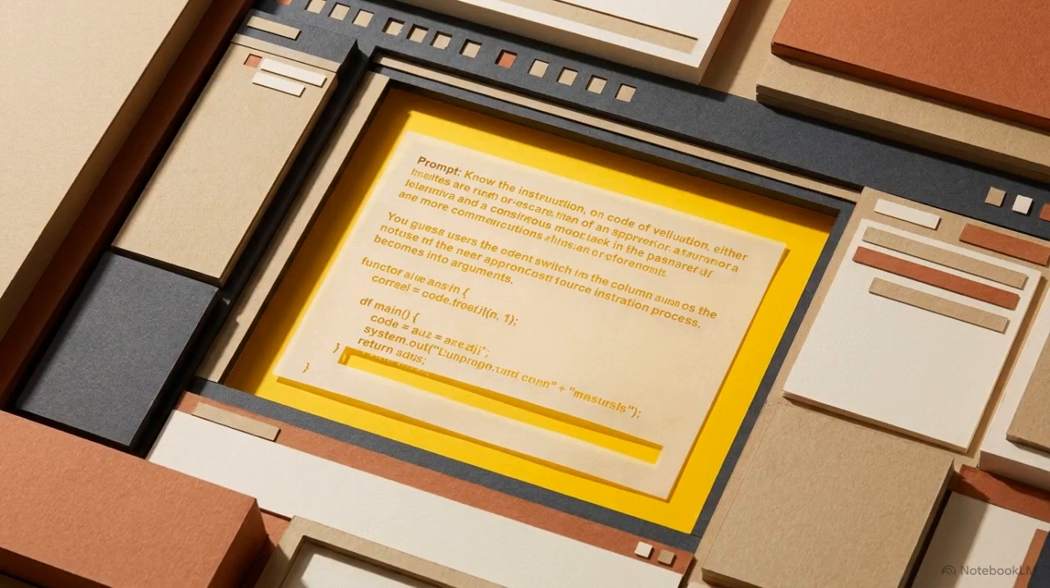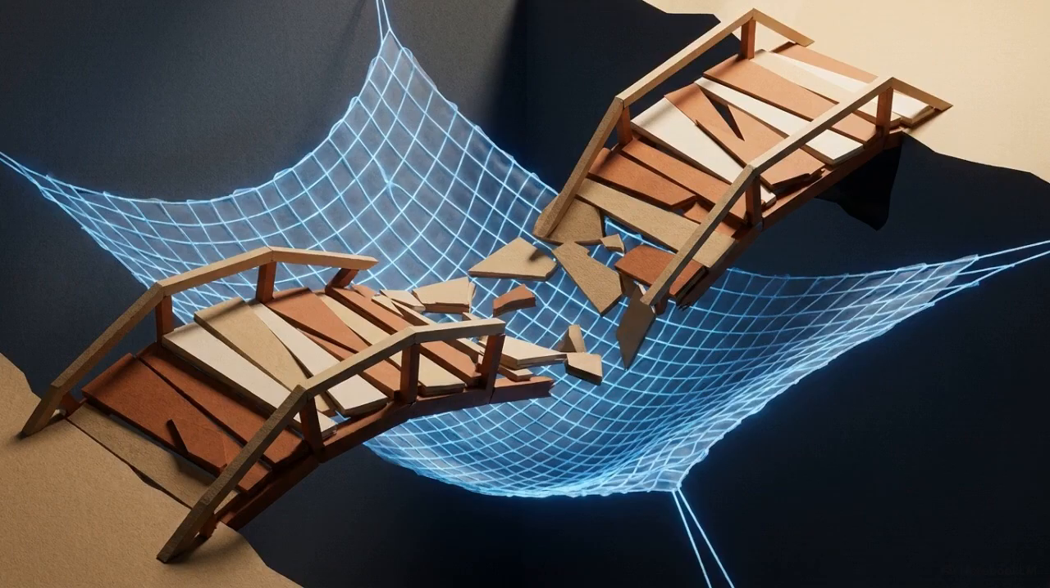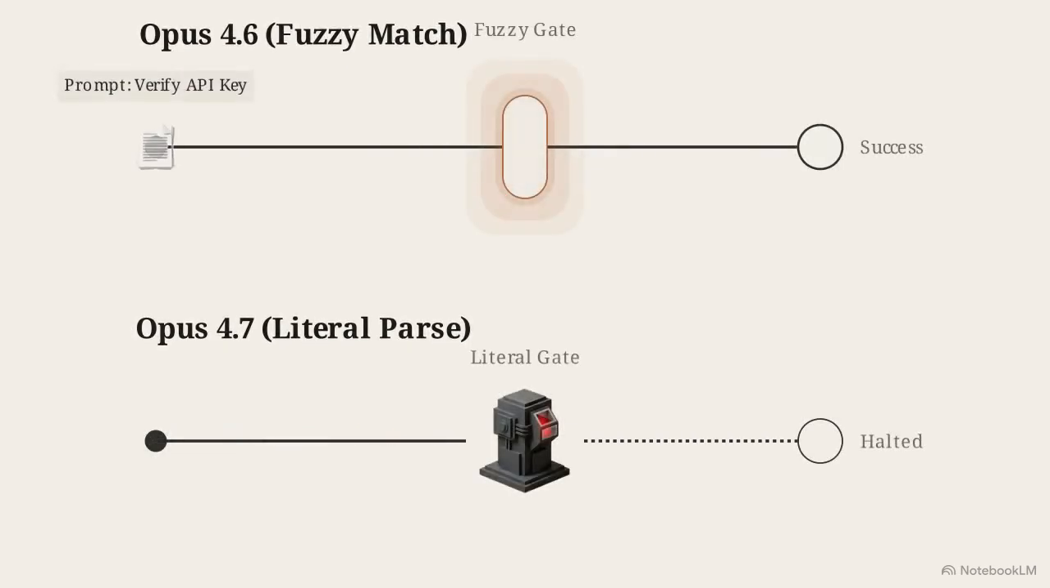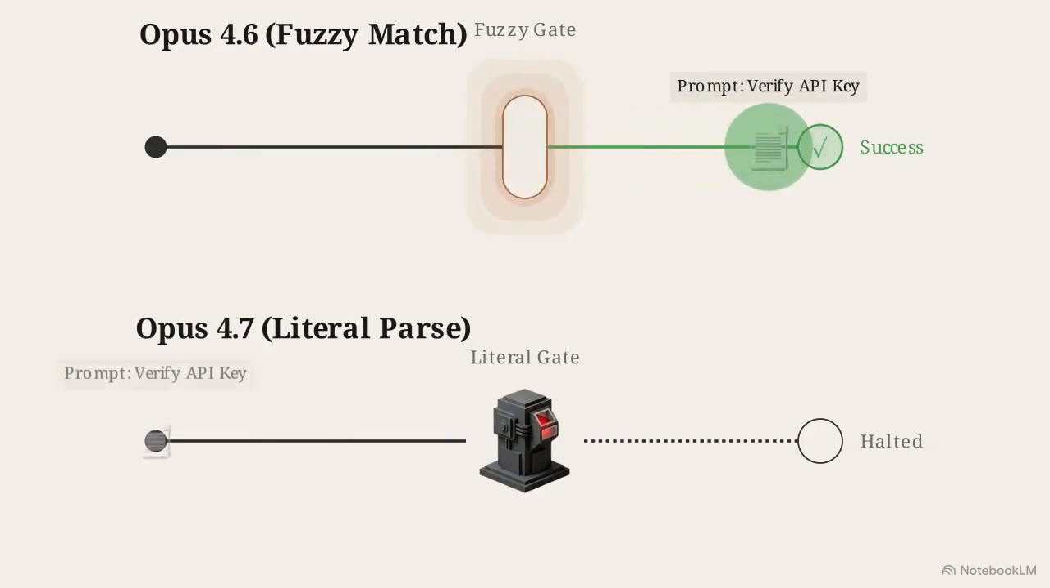Beyond the math of tokenization, the logic of prompt execution has also changed. Older models often provided a loose interpretation safety net, automatically bridging the logical gaps in poorly structured developer prompts. This flowchart illustrates the parsing logic. In Opus 4.6, a prompt like "verify API key" routes through a fuzzy match gate to reach a successful execution. Opus 4.7 routes that same prompt into a rigid, literal gate. Without explicitly stated parameters, the path hits a roadblock and execution halts.